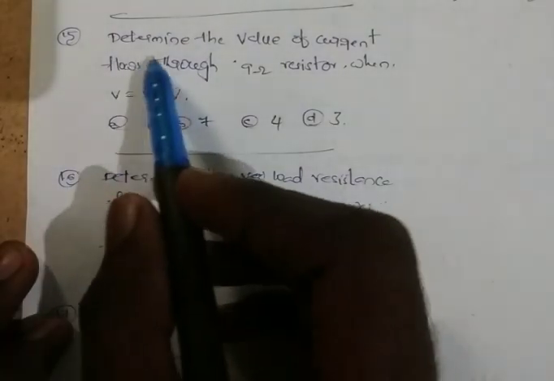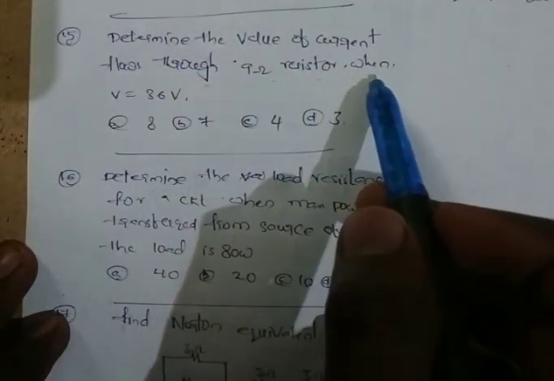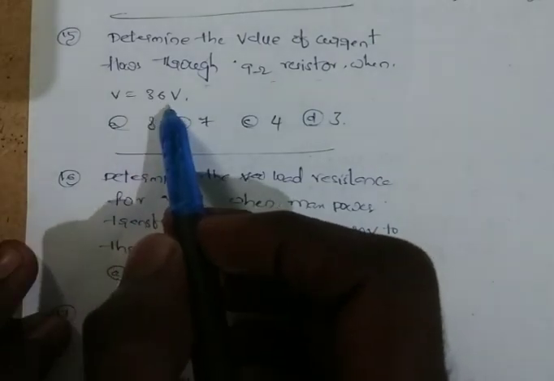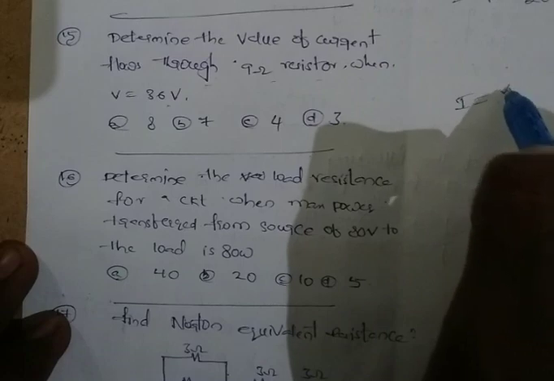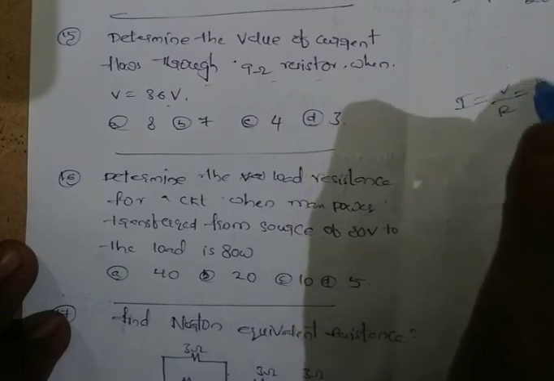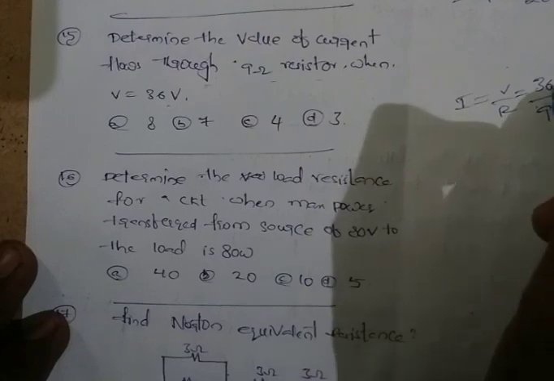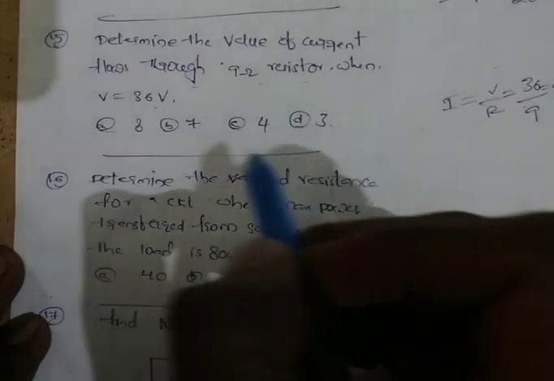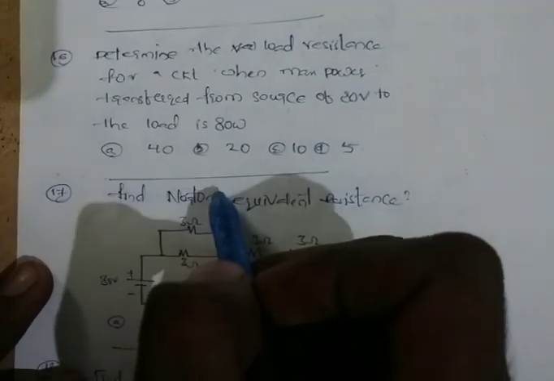Next question. Determine the value of current flowing through a 9 ohms resistor when voltage is 36 volts. We have to find out the value of current. I is equal to V by R. V is equal to 36, R is equal to 9 ohms. That is equal to 4 amps. Option C is the correct answer. Move on to next question.